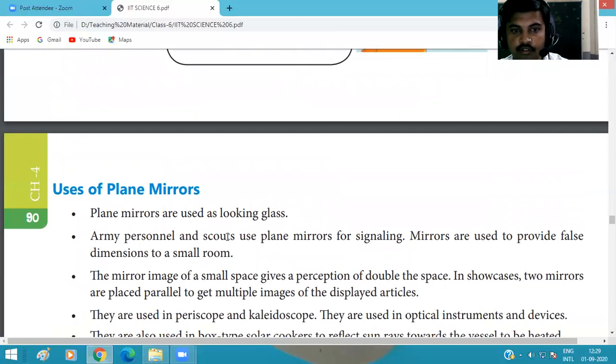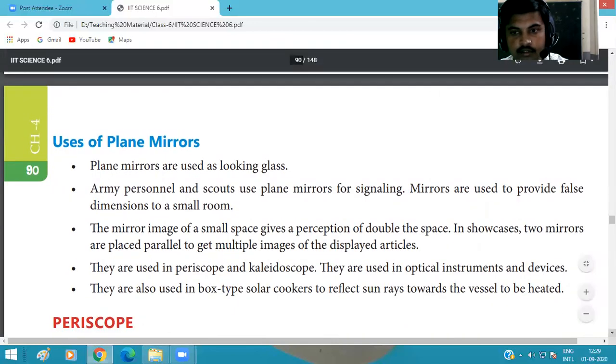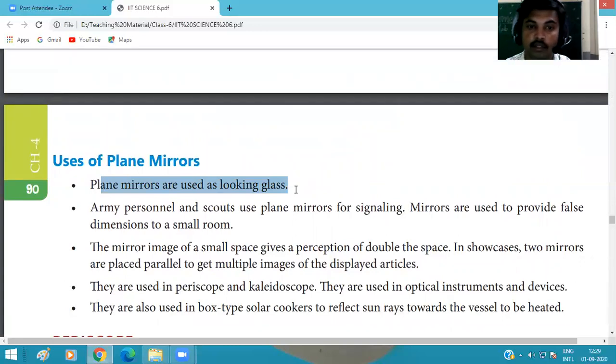So some uses of plane mirror are there. What are the uses? First one, the plane mirror is used as a looking glass. We use it at home also, and in many showrooms and shops we see it.